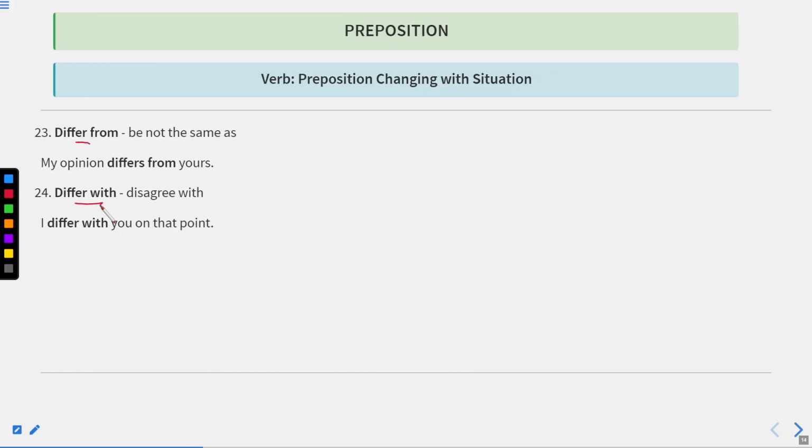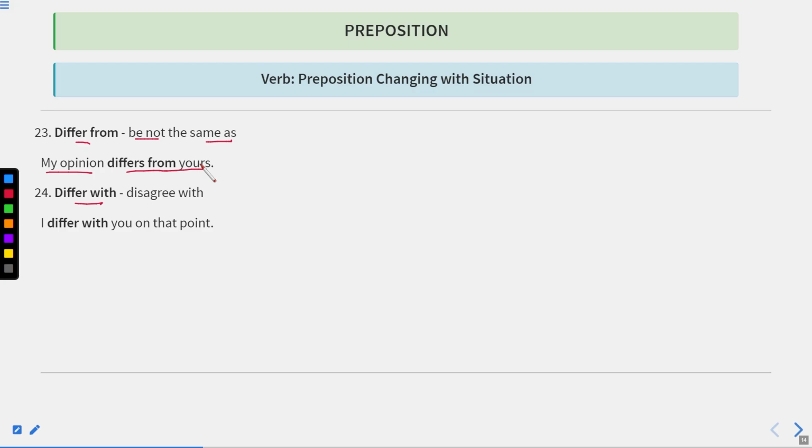Differ from and differ with. Now with the word differ, we can use either the preposition from or the preposition with. What is the difference between the two? Differ from is used with be not the same as. My opinion differs from yours. It means my opinion is totally different from yours. And differ with means disagree with. When you do not agree with another person, it means you are differing with him.